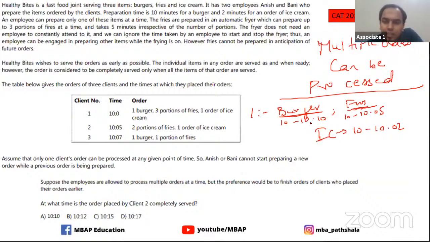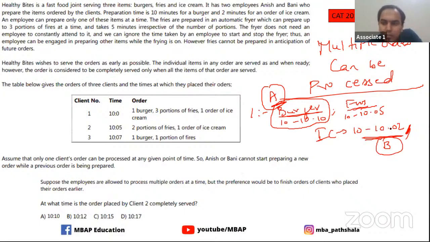Now what happens is that one person might be busy here. Let's say for example A is busy preparing this burger for these 10 minutes, but by the time 10:02 comes up, let's say this is the person B who's preparing this.